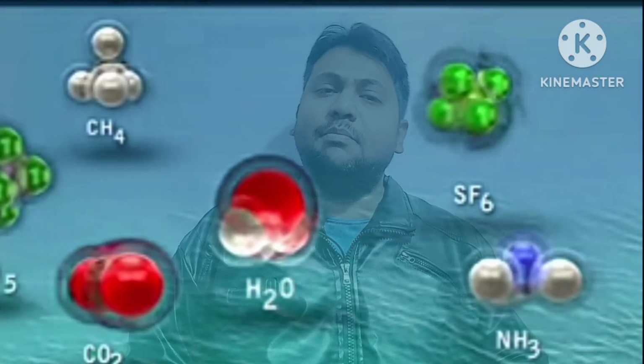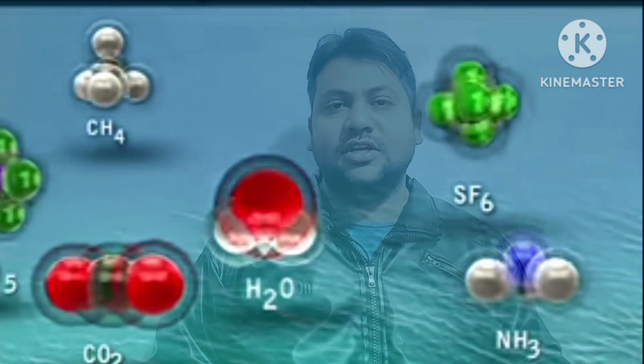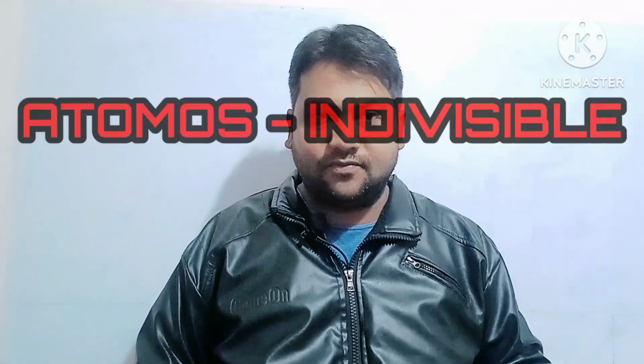After Kanada Maharshi, one more Indian sage, Kataya Rama, also said that matter is made up of different particles. Parallelly, Greek philosophers and scientists also said that if we divide matter, it finally reaches a particle called atomos, which means indivisible.